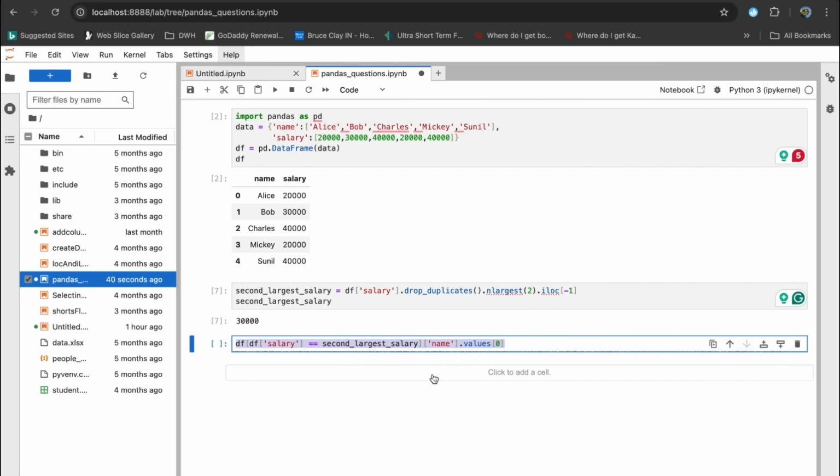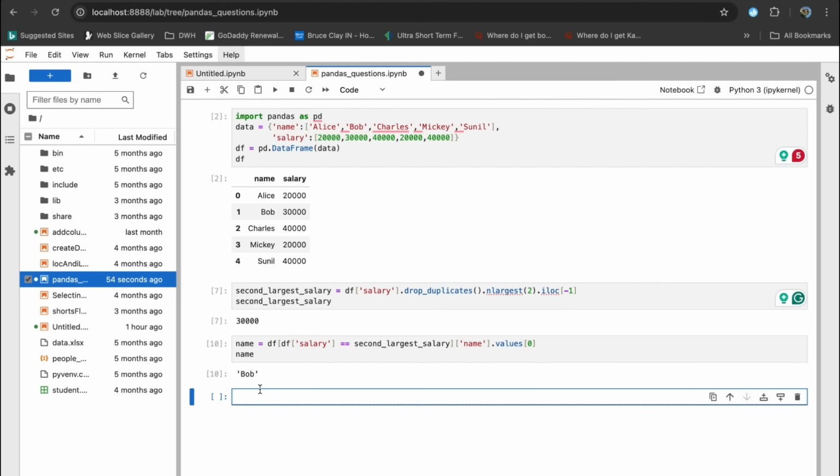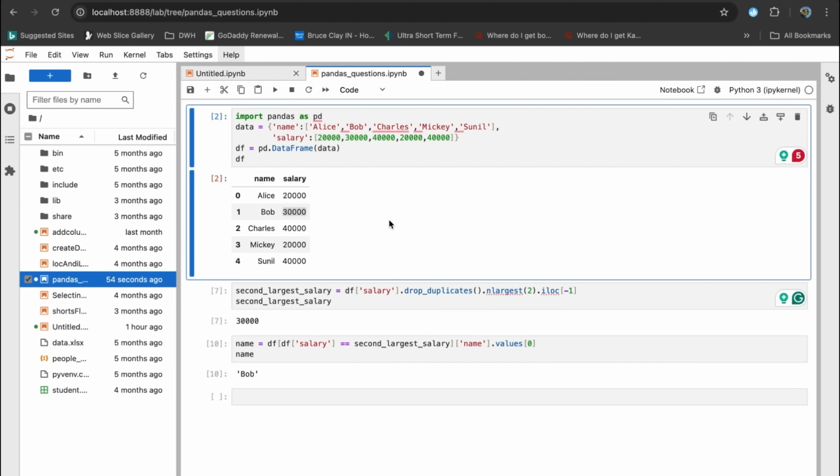Now we are going to take the value of this expression into a variable which we are going to call name. So it will be name equals to. And if we print name now, let's execute this. We are going to get the employee name who has the second highest salary. Now by extending this concept or using the nlargest function, you can find the nth largest salary from a data frame.